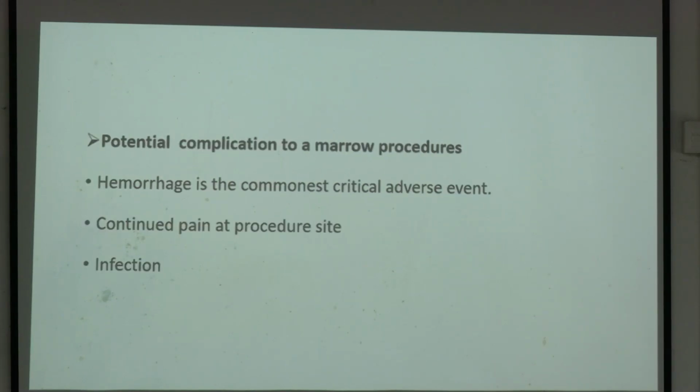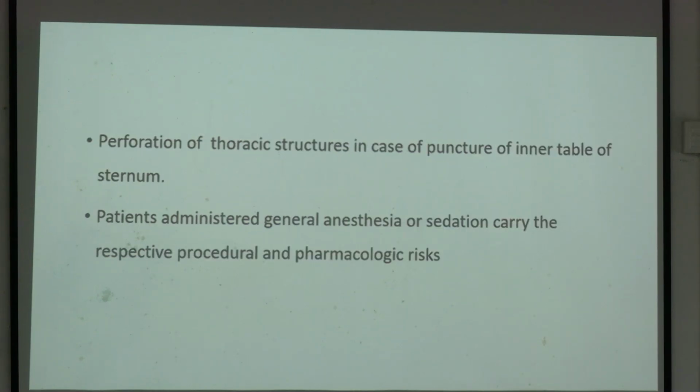Now the potential complications of marrow procedures. Hemorrhage is the commonest critical adverse event. Then continued pain at the procedure site and infection. Then perforation of thoracic structures in case of puncture of the inner cavity of the sternum. Patients administered general anesthesia or sedation carry the respective procedural and pharmacological risk. But usually bone marrow aspiration and bone marrow biopsy both we do under local anesthesia, not under general anesthesia.